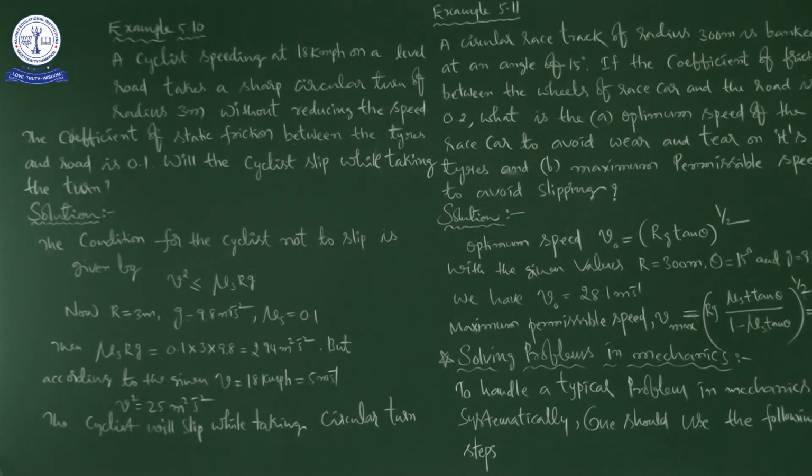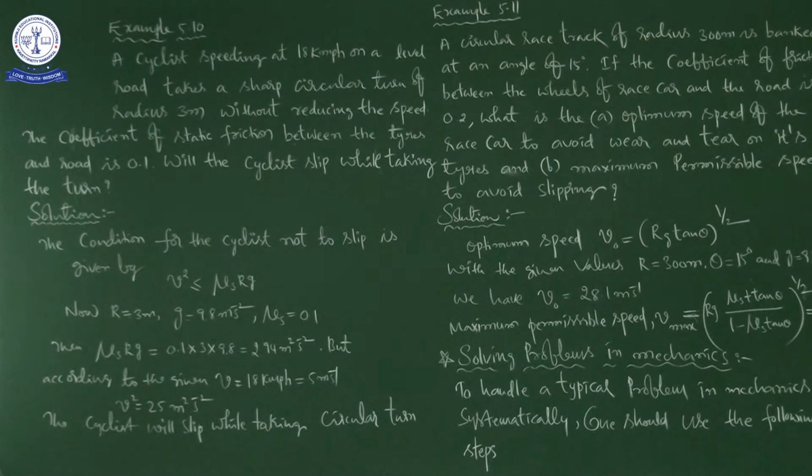So the first point is, on an unbanked road, the centripetal force needed to complete the circular turn for a cyclist will be provided by frictional force alone.